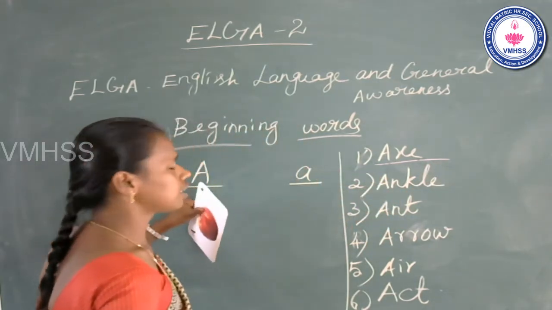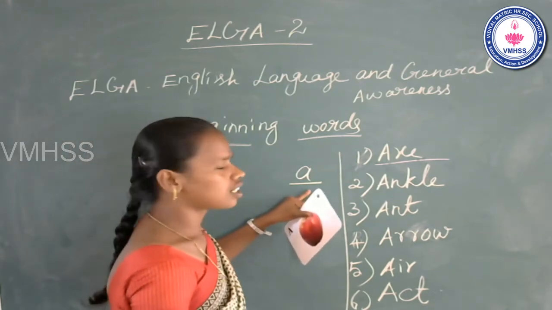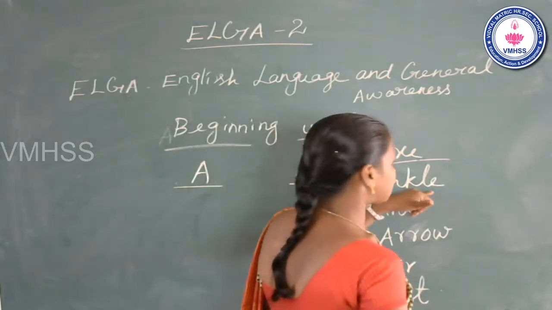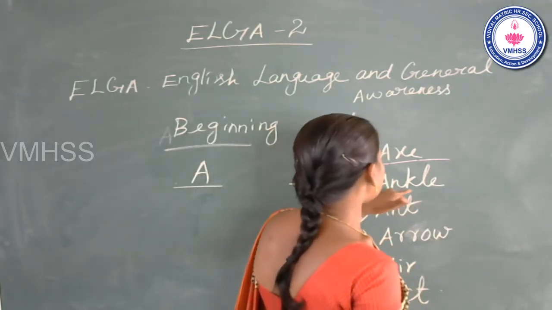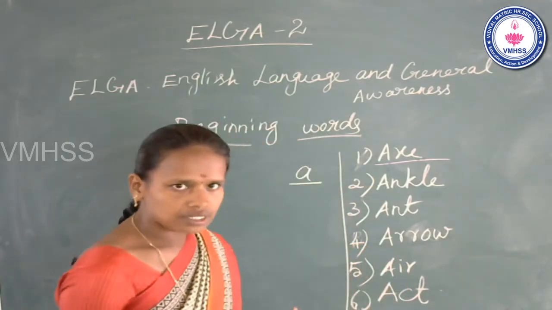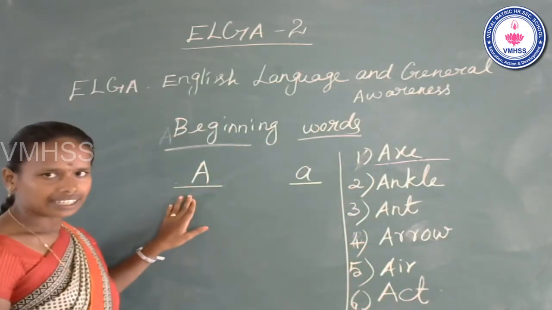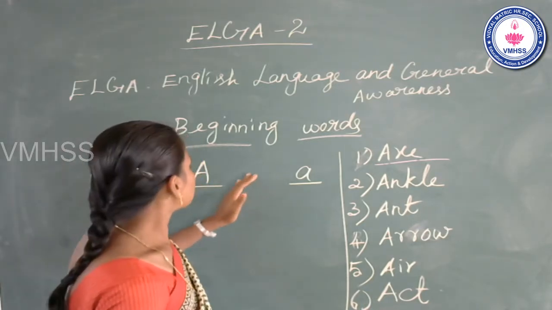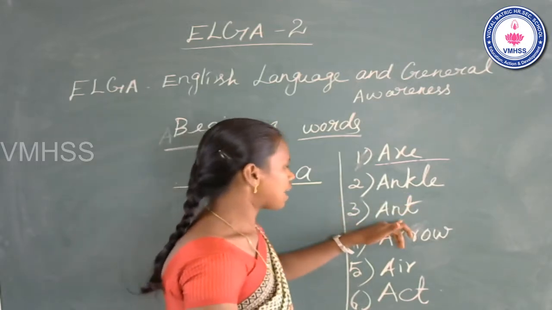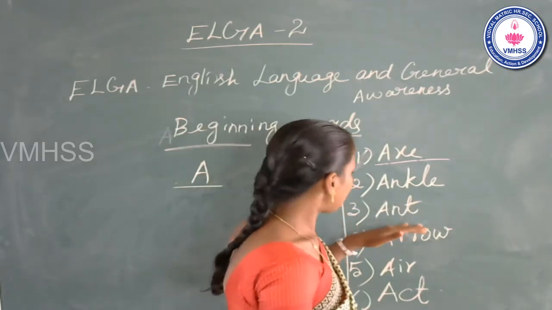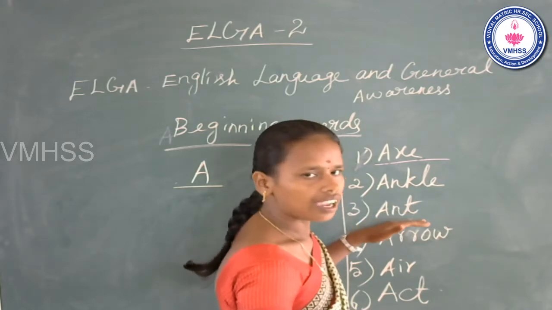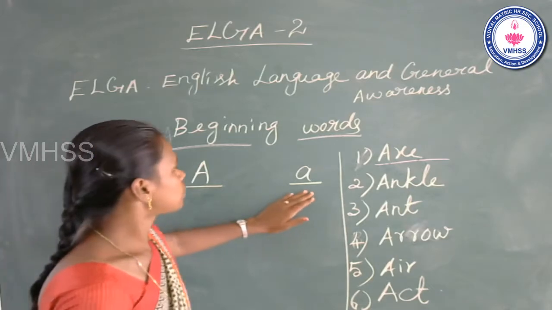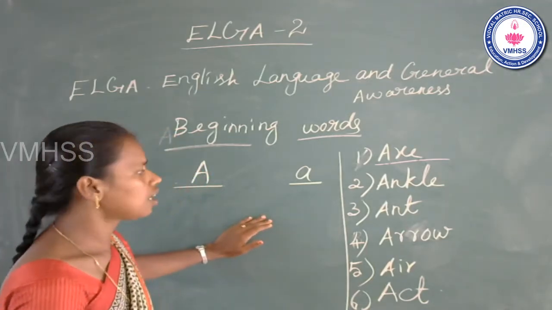The name of the letter A. The sound of the letter a. A, ankle. A, ankle. Now go to the next one. The name of the letter A. The sound of the letter a. A, ant. A, ant. Now the name of the letter A. The sound of the letter a.